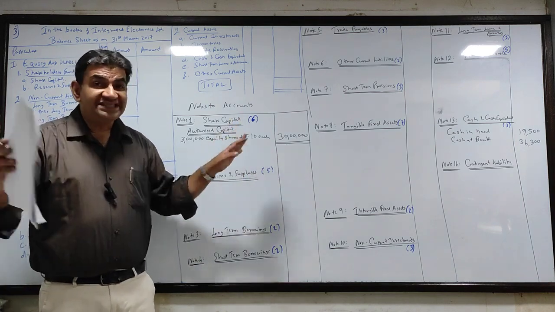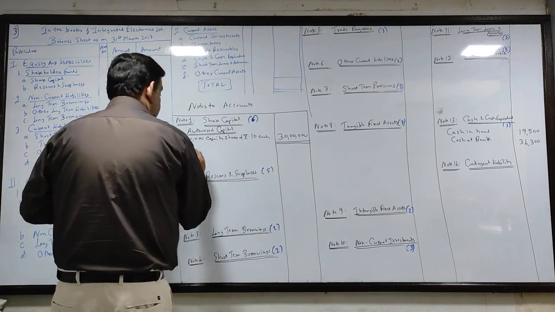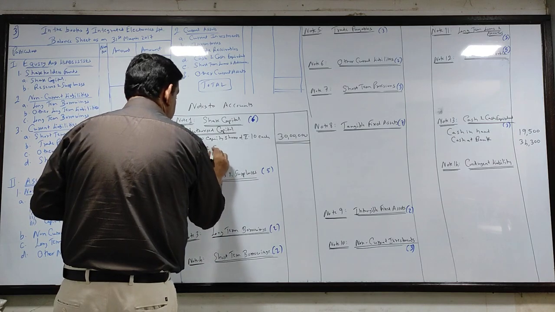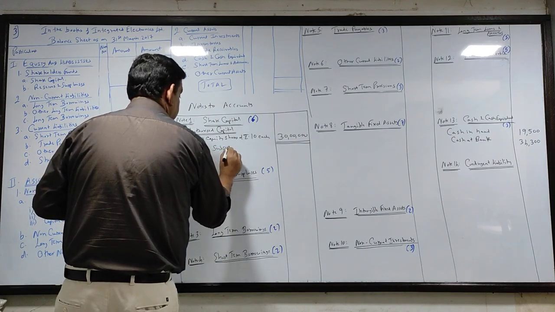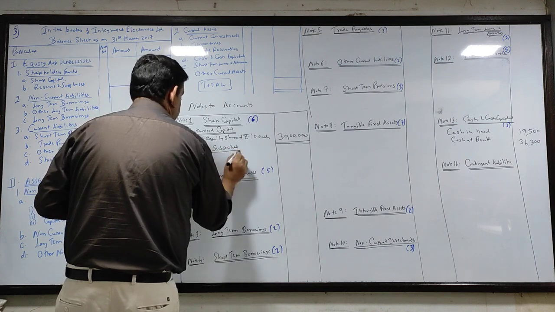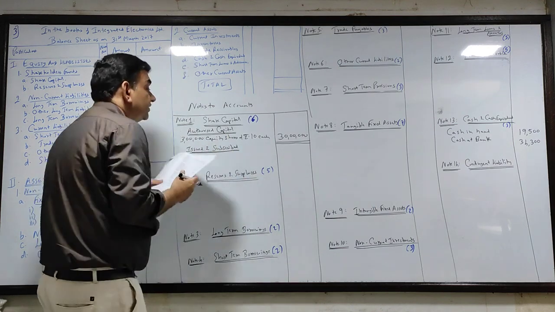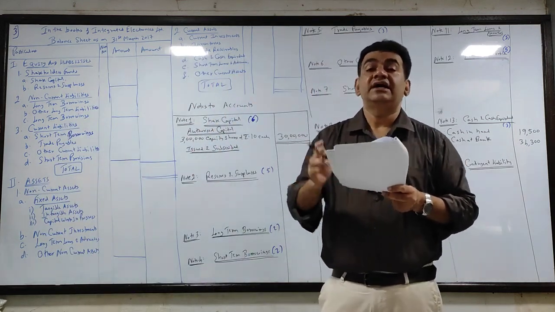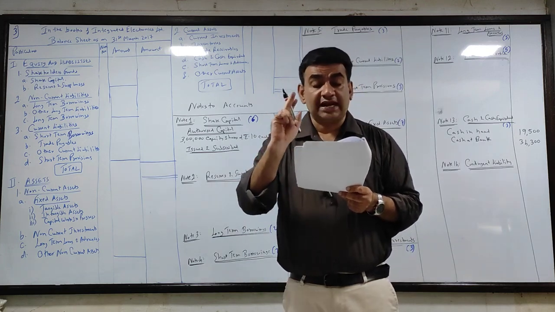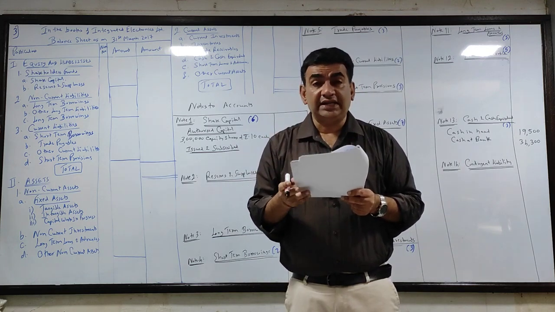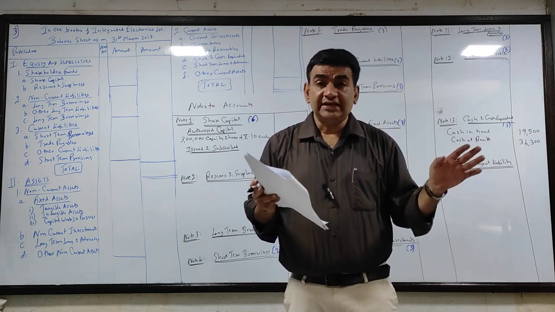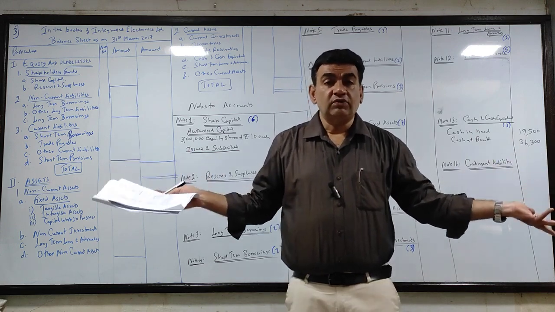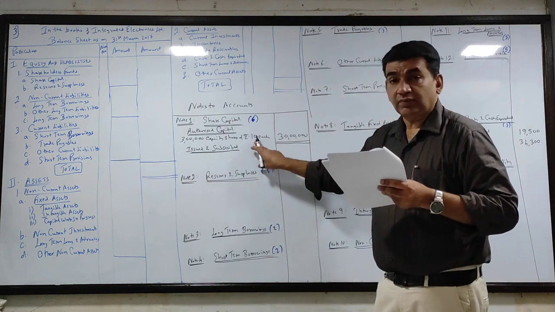Now authorized is written separately. So now give the heading issued and subscribed. Now issued and subscribed will be what is given in the question, the trial balance. How much is it? 9,20,000. Now they have just told you 920. They did not mention how much one share is, but you can issue only what is authorized. How much is one share? 10 rupees.